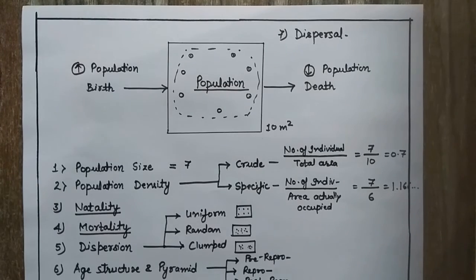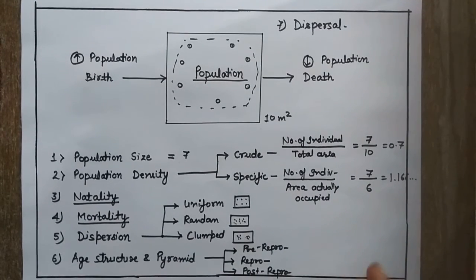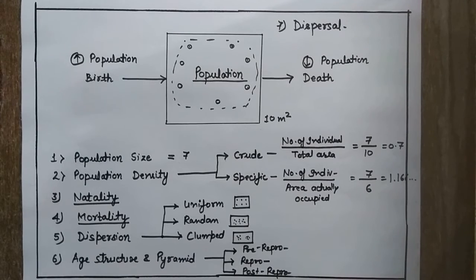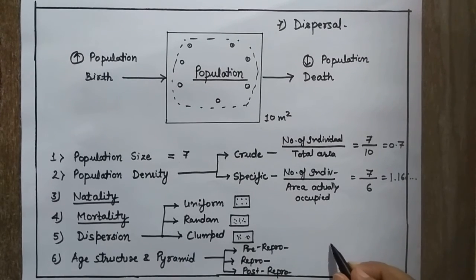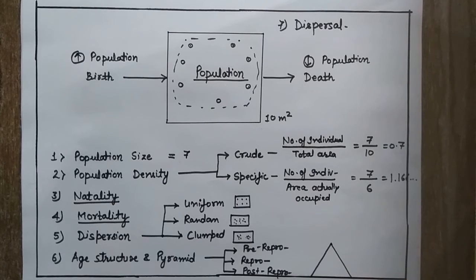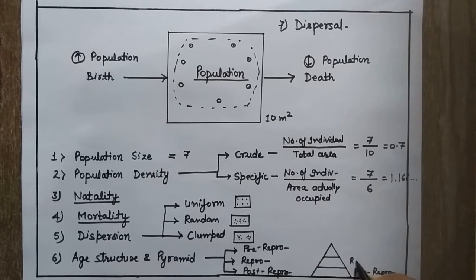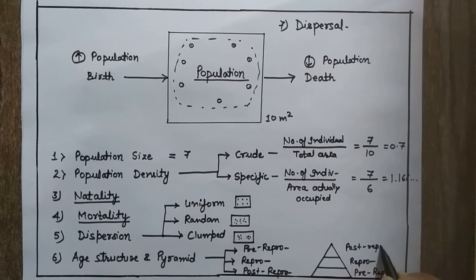This distribution of organisms depending on their age groups is known as the age structure, and the pyramid made through it is known as the age pyramid. In this pyramid, the base is made by the pre-reproductive organisms, the middle part by the reproductive organisms, and the topmost part by the post-reproductive organisms.